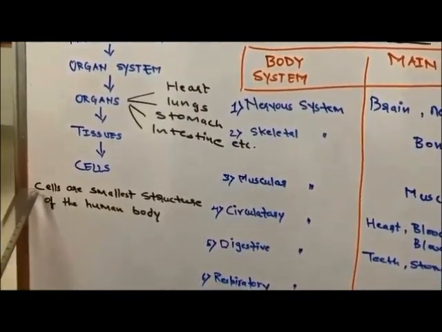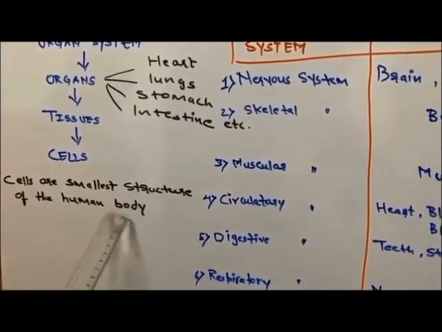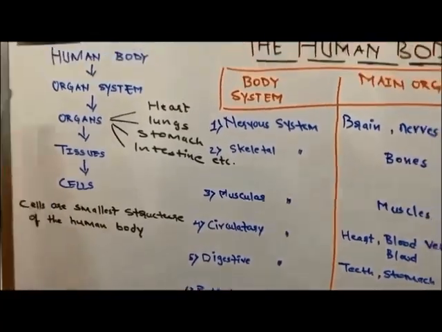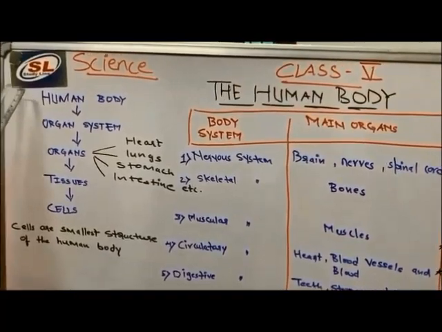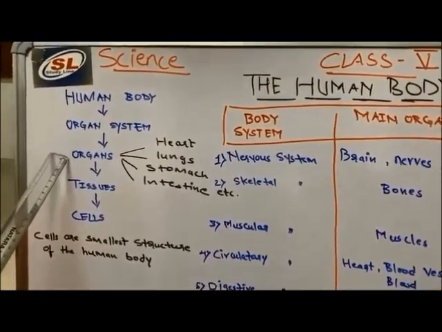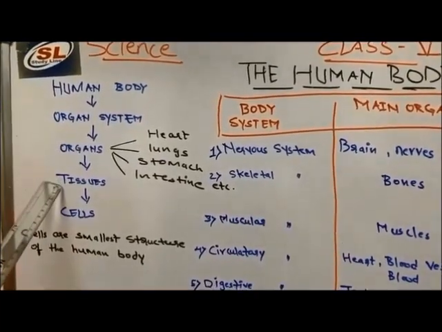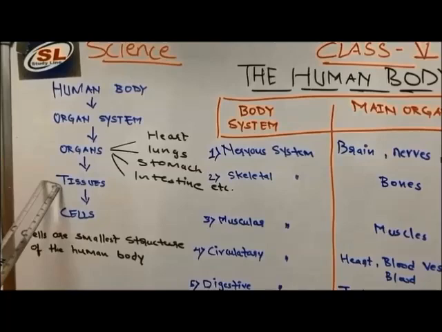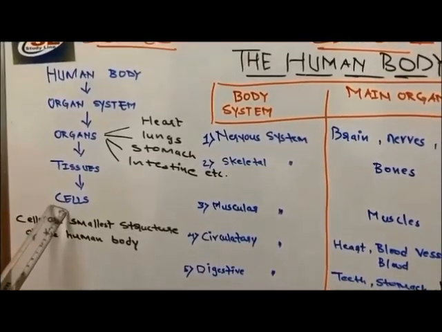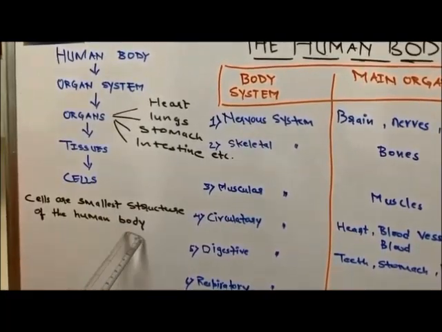So what are cells? Cells are the smallest structure of the human body. Again we'll see the human body, it is made up of organ systems. Organ systems are formed by different organs. Organs are formed by the tissues, and tissues are made up of cells. And cells are the smallest structure of the human body.